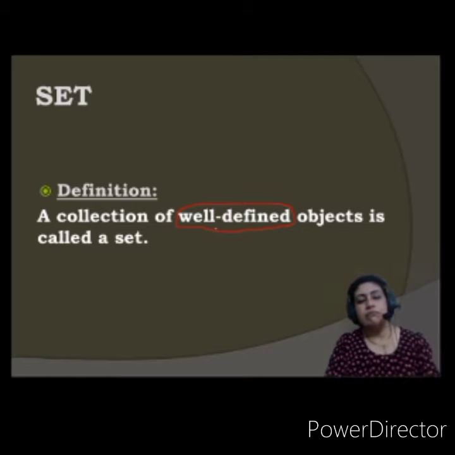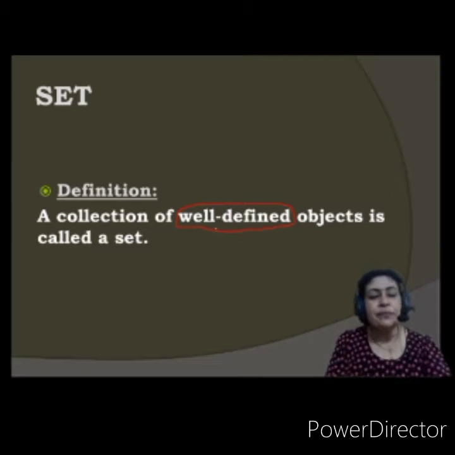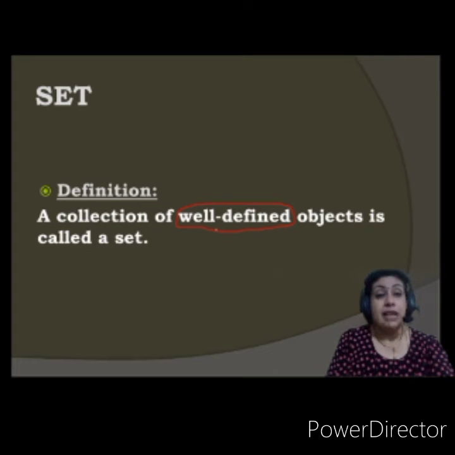There are unlimited numbers, but you can define them. They are well-defined objects, so it is called a set of natural numbers. I hope the meaning of well-defined is clear to you. Let us proceed further.